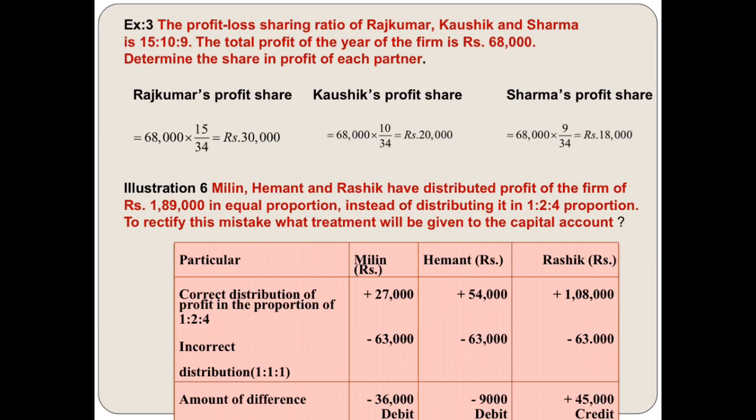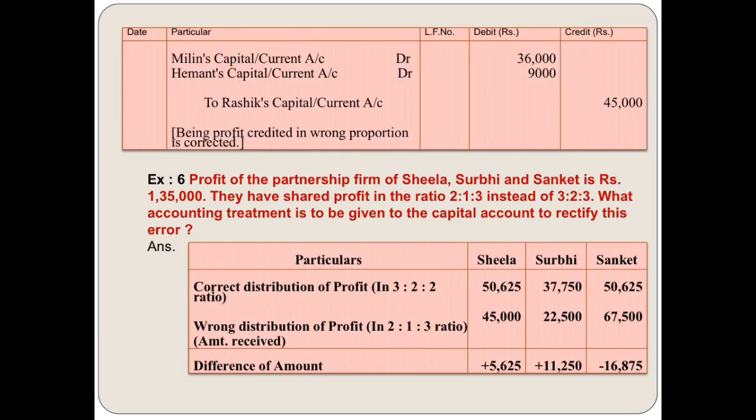So debit the minus sign and credit the plus sign. That means Milind and Hemant's account is debited and Rasik's account is credited. So make a journal entry like this. Milind's capital or current account is debited, Hemant's capital and current account is debited, to Rasik's capital and current account, 36,000, 9,000 and 45,000 respectively.